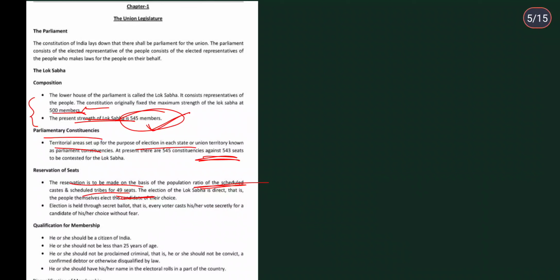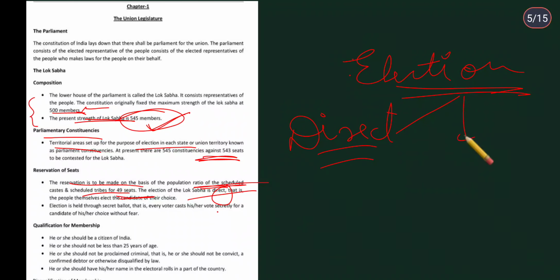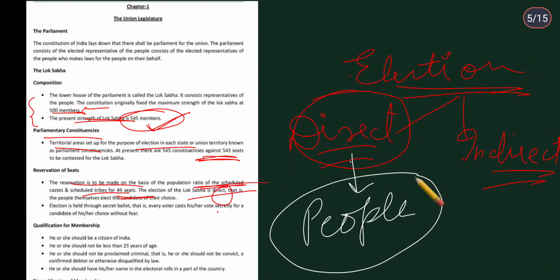Do remember this. The election of the Lok Sabha is direct, that is, the people themselves elect the candidate of their choice. See, election can be done in two ways. First is the direct method of election. Second is the indirect method of election. Talking about the direct method of election, we mean when people directly elect the members for the parliament in Lok Sabha, that is direct election.